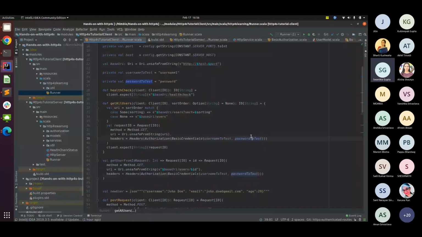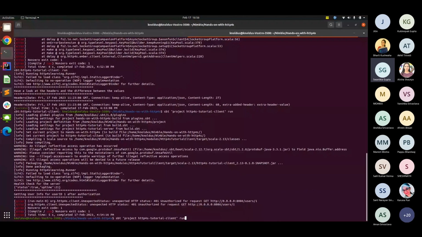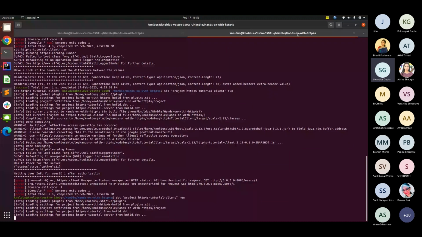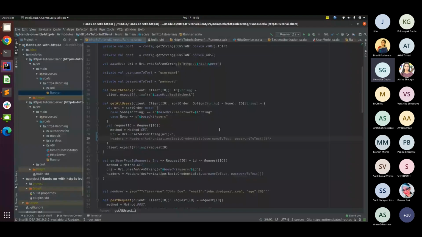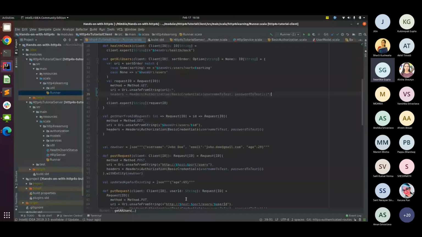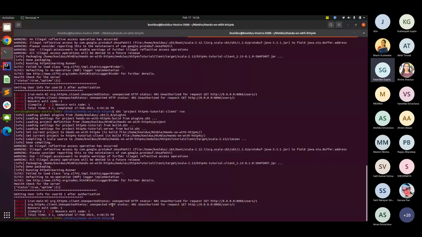Let me just first remove this one. I have not changed the server, just the client part of it. So what I'll have to do is restart the client. I think I did hit it, and I think I have provided wrong username and password. Okay, good. Right now I did not give any authorization for my first call, and it returned an error specifying unauthorized. It requires certain authorization, and it is not happening.